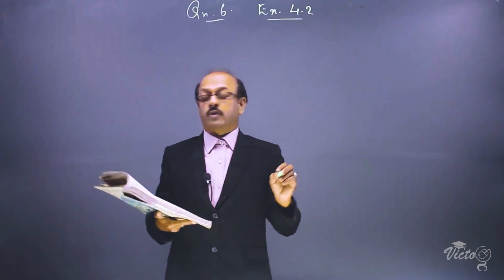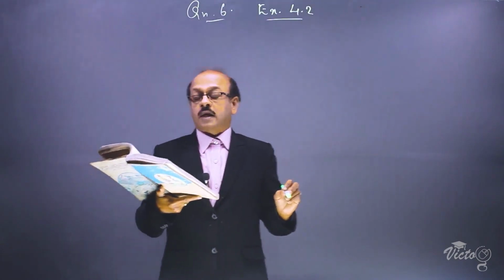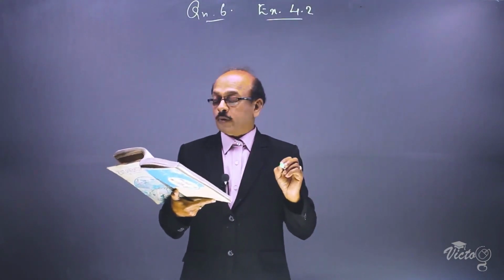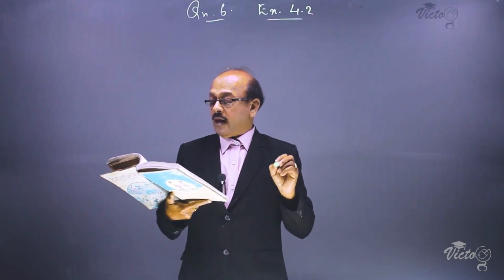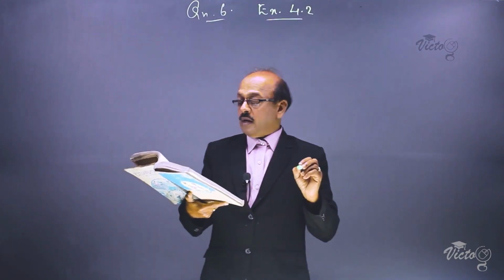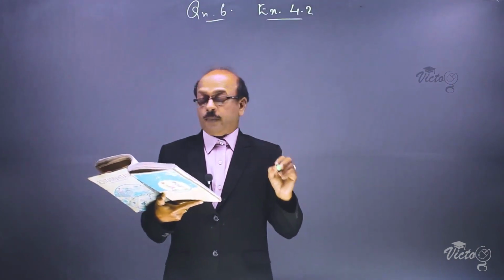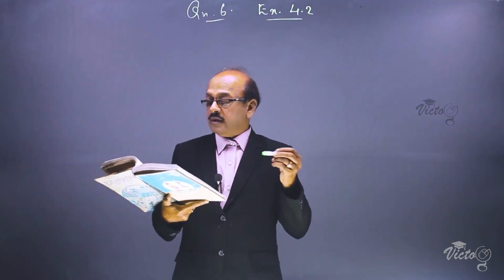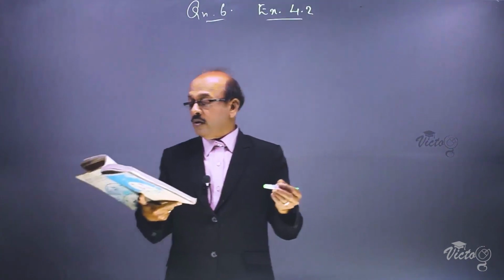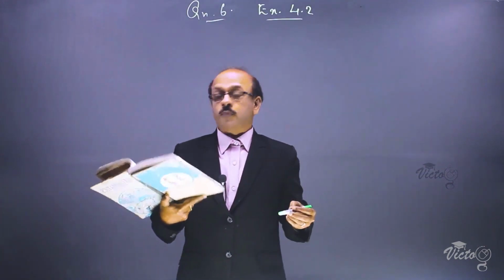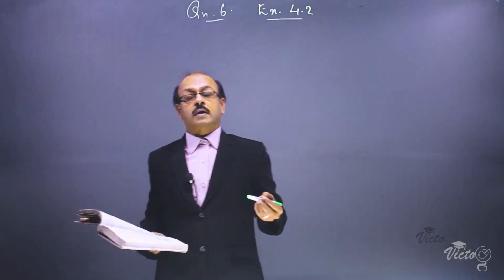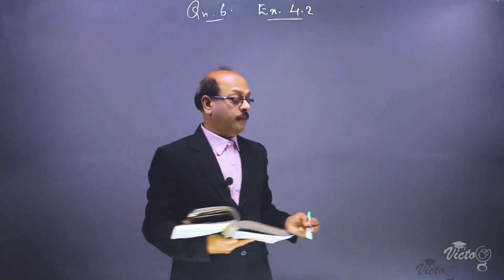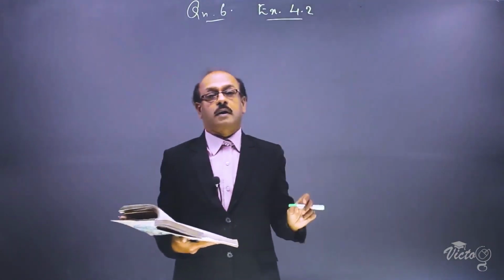I shall read the question once more. A cottage industry produces a certain number of pottery articles in a day. It was observed on a particular day that the cost of production of each article in rupees was 3 more than twice the number of articles produced on that day. If the total cost of production on that day was rupees 90, find the number of articles produced on that day and the cost of each article. This is the question.